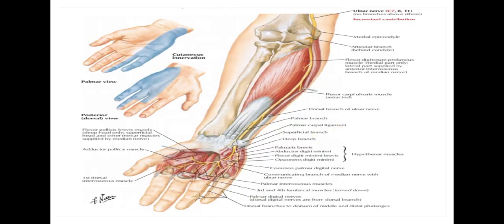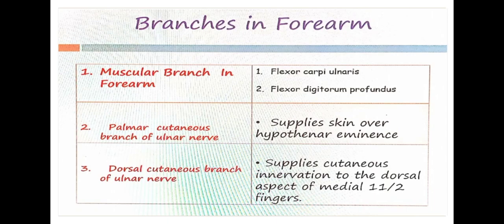So what are those branches? We'll see. These are the branches of the ulnar nerve in the forearm. It gives only three branches: muscular branch, palmar cutaneous branch, and dorsal cutaneous branch.